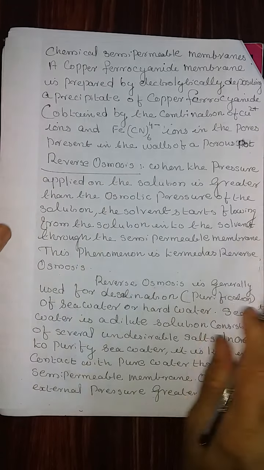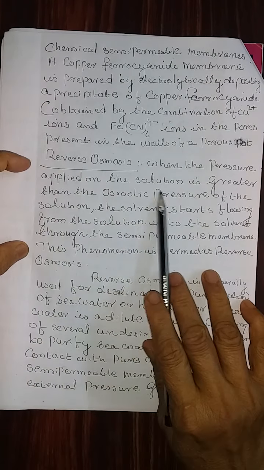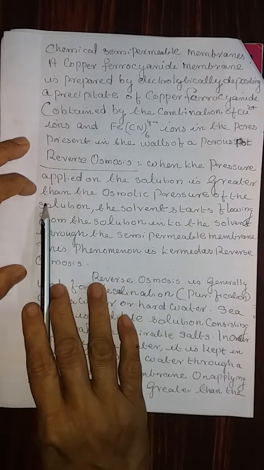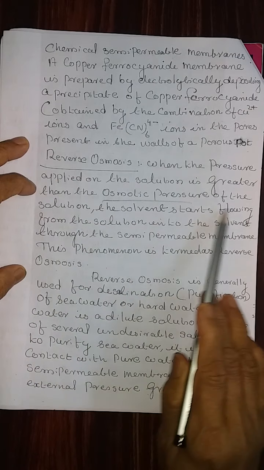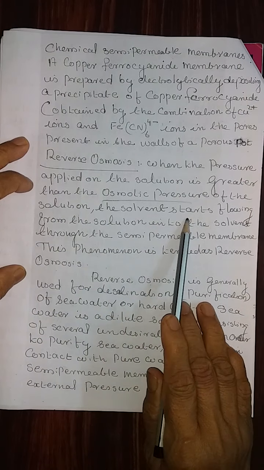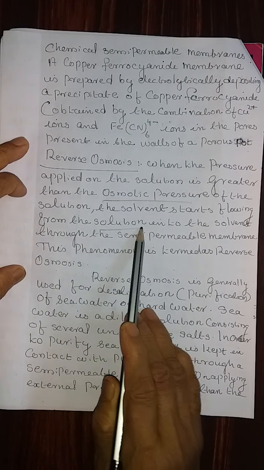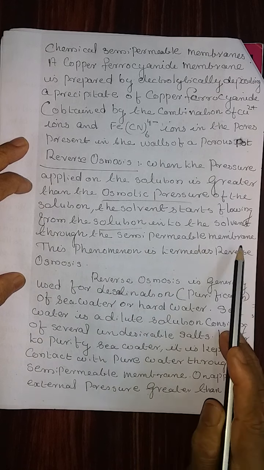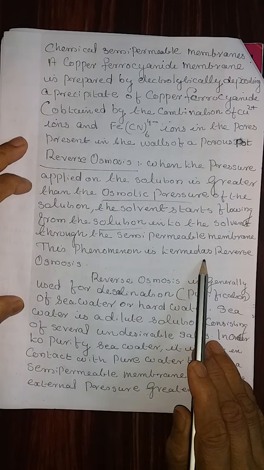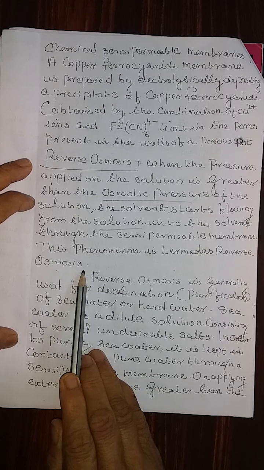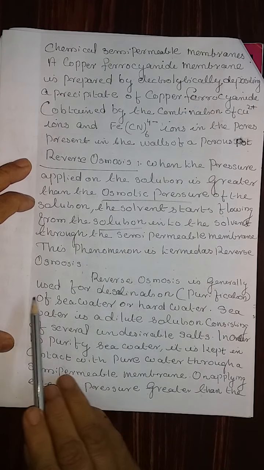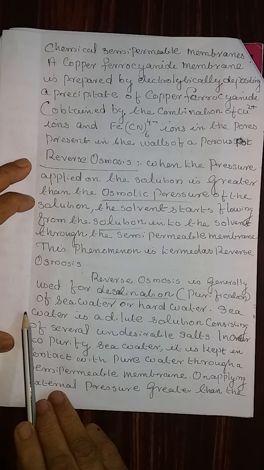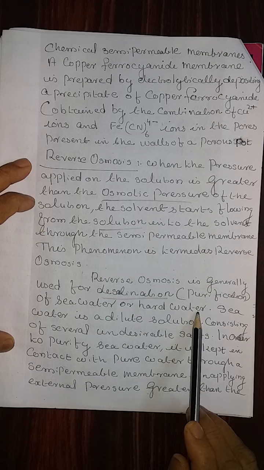Reverse osmosis. When the pressure applied on the solution is greater than the osmotic pressure of the solution, the solvent starts flowing from the solution into the solvent through the semi-permeable membrane. This phenomenon is termed as reverse osmosis. Reverse osmosis is generally used for the desalination or purification of seawater or hard water.